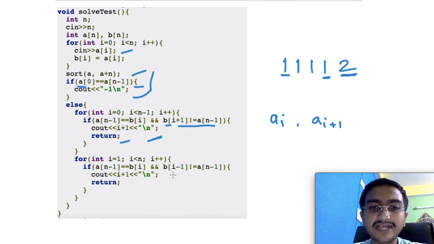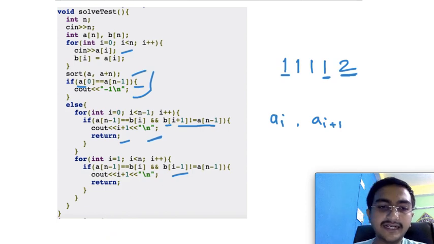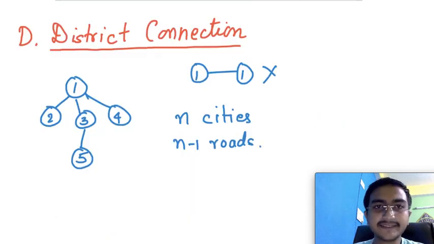And similarly for i-1 I did run one loop extra, just to be cautious, in case I miss something here, which I think I will, because I'm going from 0 to n-1, right? And here I'm going from 1 to less than n, okay? So that's why. And let's go to the next problem here, okay?